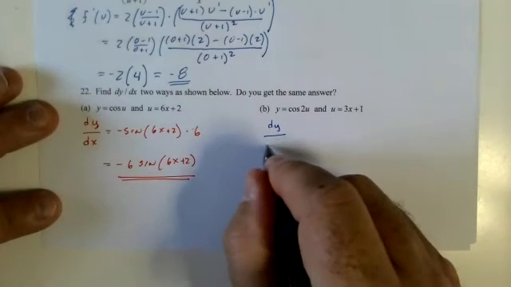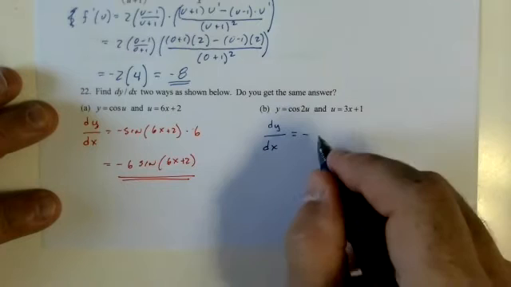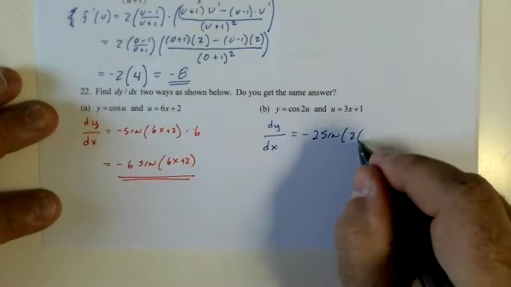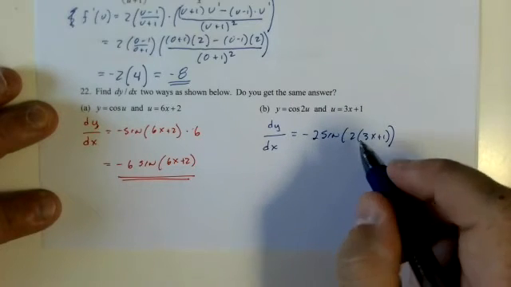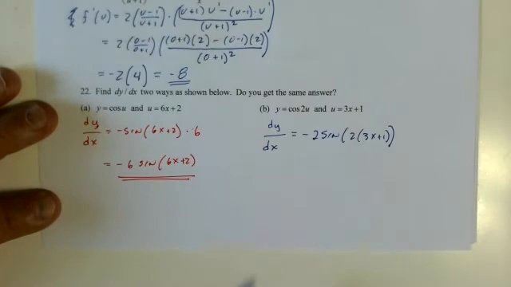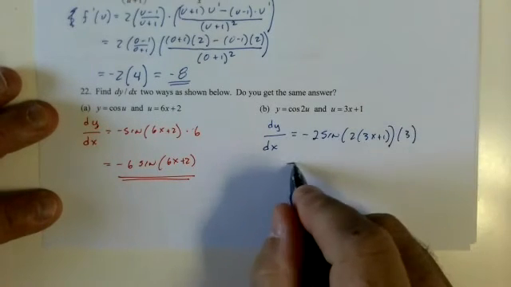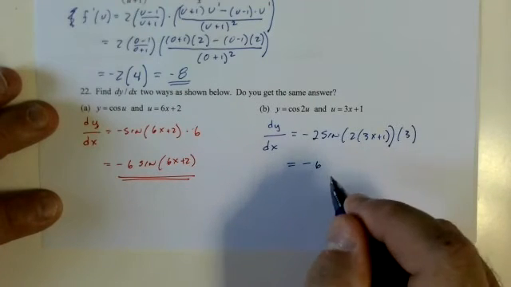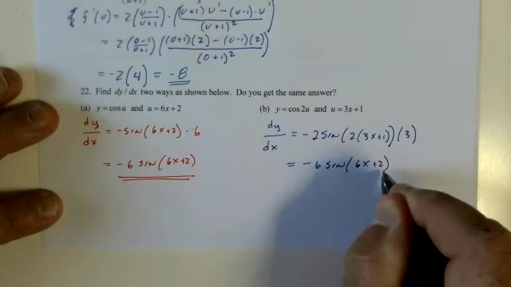dy dx equals negative. I'm going to start throwing my 2 out front. Sine of 2 times (3x plus 1) times, I already got the 2 out front. Do I have to do it again? No. Times 3 equals negative 6 sine of 6x plus 2.